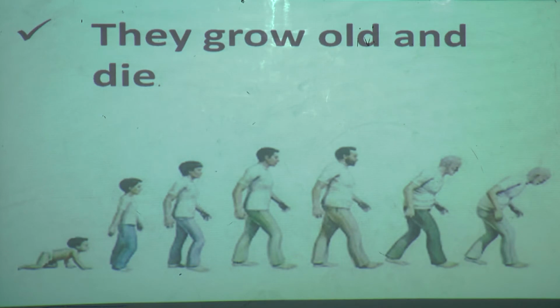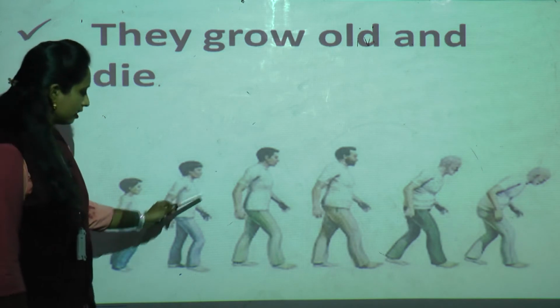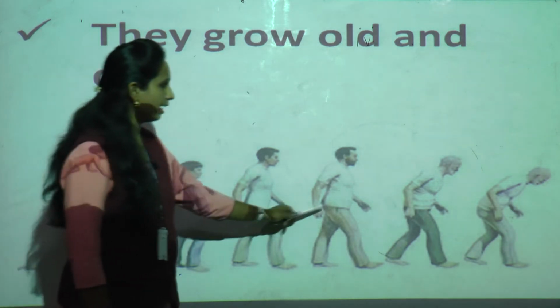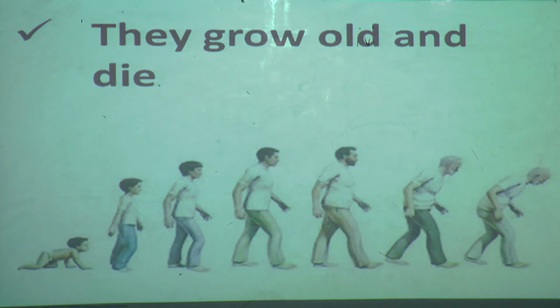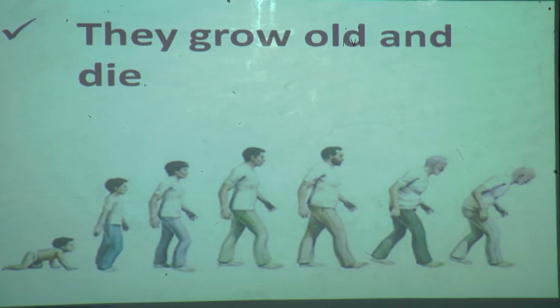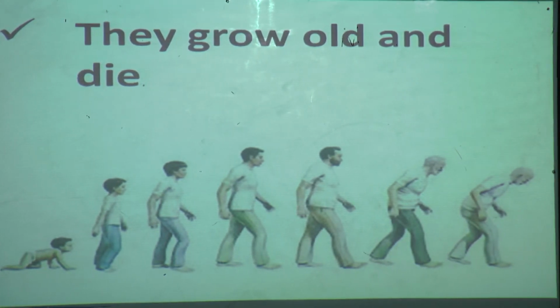Now they grow old and die. Now you can see in the picture, first we take birth as a small boy, then later on you can see how we are growing, one by one, step by step, and at last we become old and we die. Okay, all living things will grow and die one day. Okay, keep it in your mind.